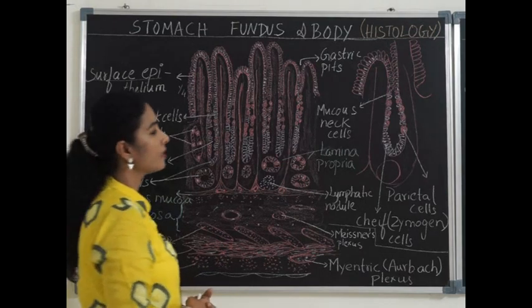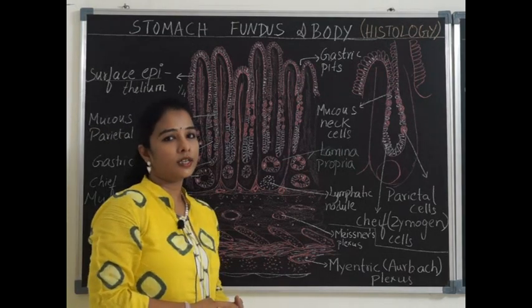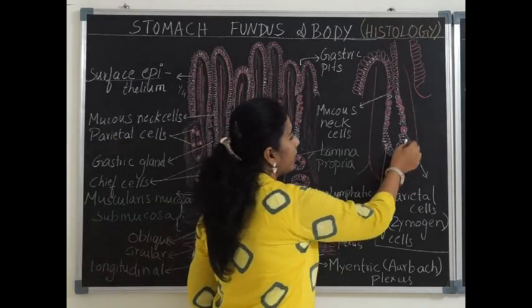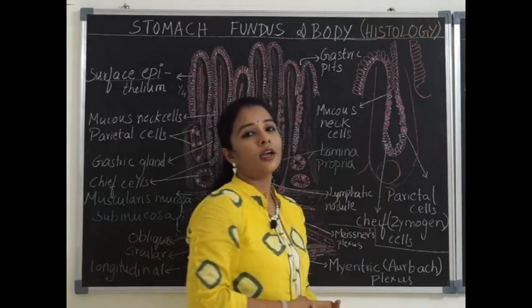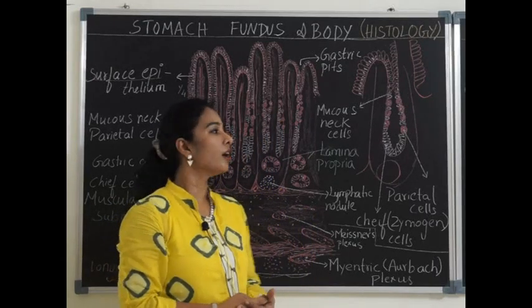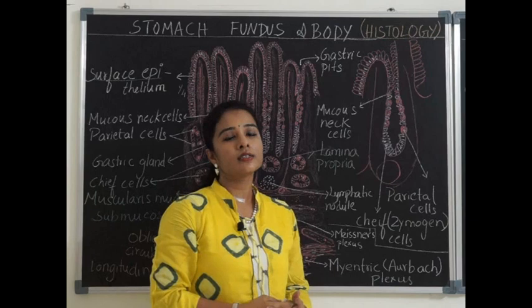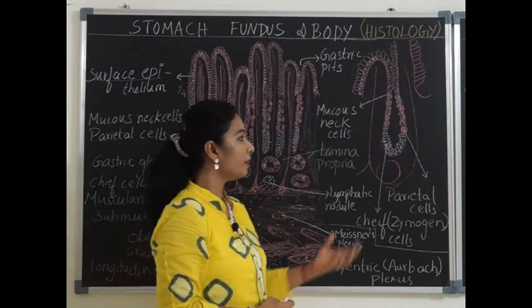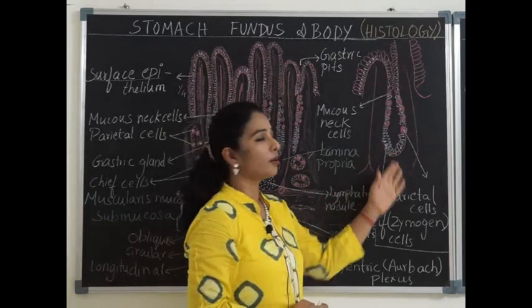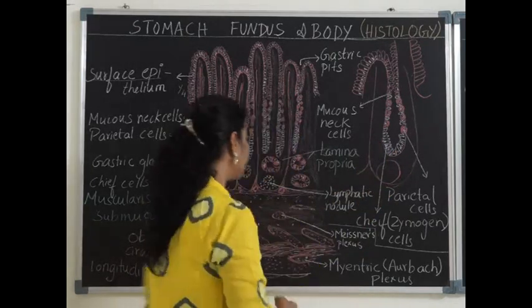There are other cells called endocrine cells and stem cells, which are also present in the basal part of the gastric gland. Endocrine cells produce the hormone gastrin, whereas the stem cells replace any kind of cells lost during mucosal erosion because of HCl.